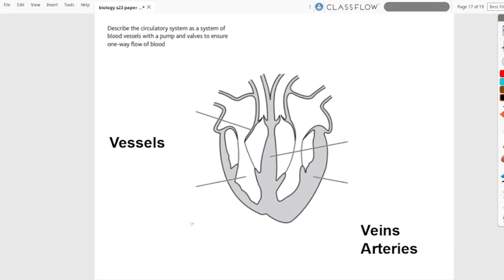as we can see here, this is a circulatory system, which is a system of blood vessels with a pump, which is the ventricles over here, those two, right and left ventricle, and valves, which are the atrioventricular valves and the semi-lunar valves, which ensure the one-way flow of blood. And then we have the veins and arteries. Veins take blood towards the heart, and arteries away from the heart.